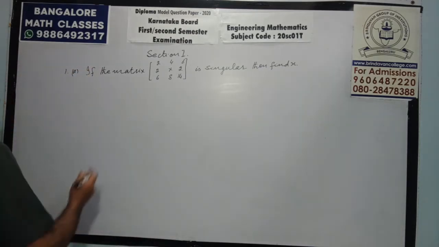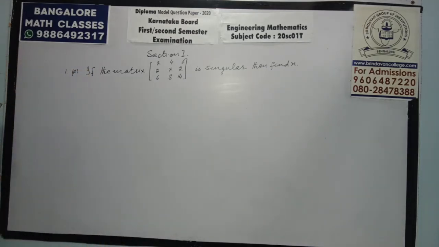What he is saying: this matrix is singular, find x.